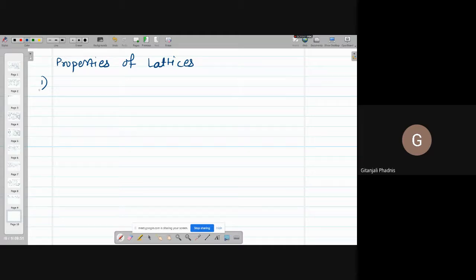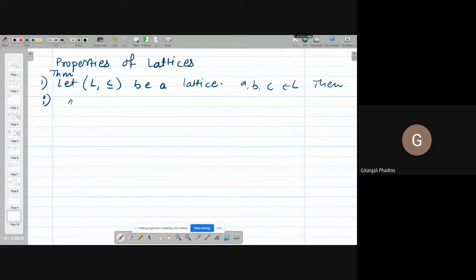First one. These are theorems you can consider. Theorem 1: let (L, less equal) be a lattice, and a, b, c belong to L. Then the first thing we have is a is less equal a join b.